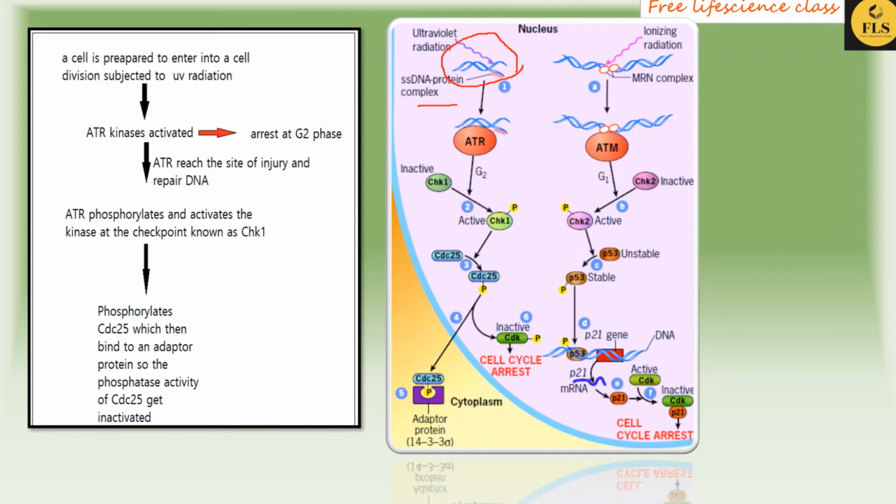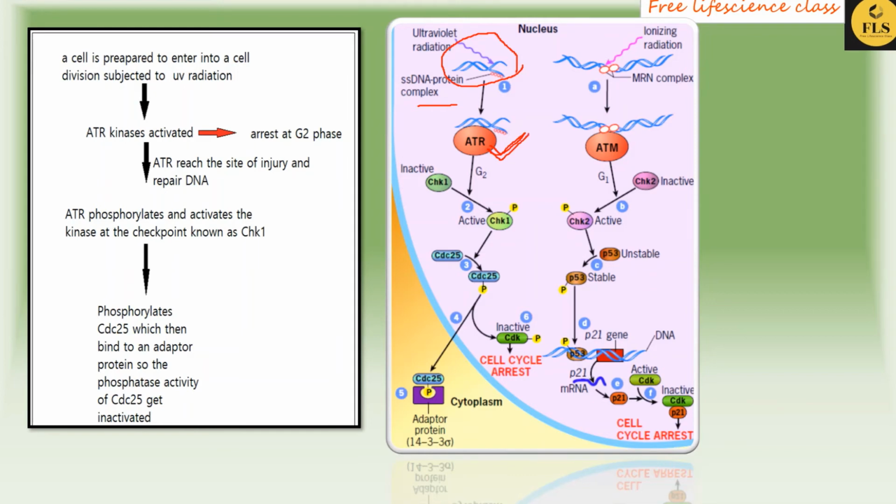First of all, if a cell is prepared to enter into division, but it is subjected to UV radiation, what happens? The ATR kinases get activated and lead the cell to an arrest condition.